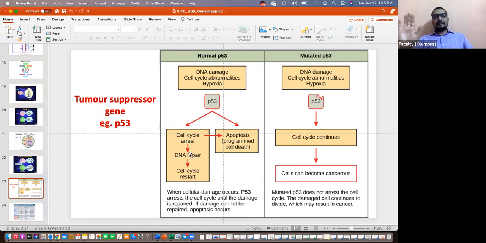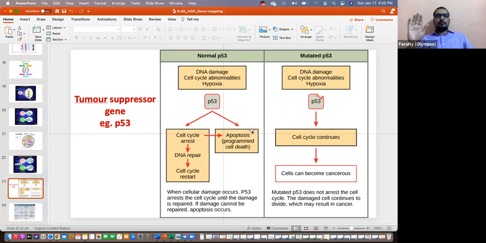It pauses that cell cycle process, allowing the DNA repair. Only after DNA repair takes place does the cell cycle get restarted. So this is the role of P53. But sometimes the DNA damage is too much. It is not repairable. What happens? This cell is sent for apoptosis, or cell death.